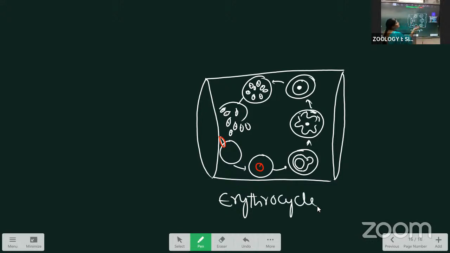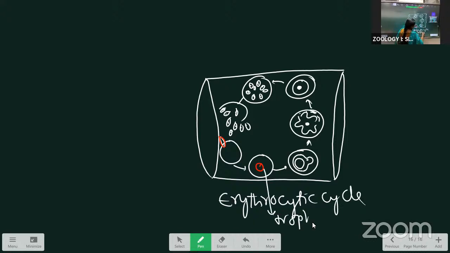You can draw like this or separately. You can draw. Both of them are correct only. Erythrocytic. Trophozoite. Signet ring stage.